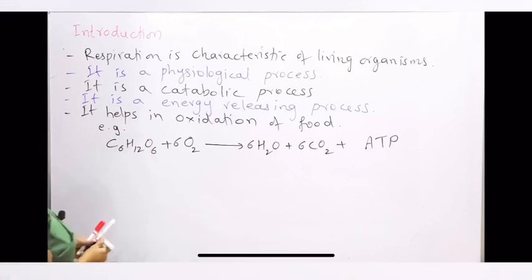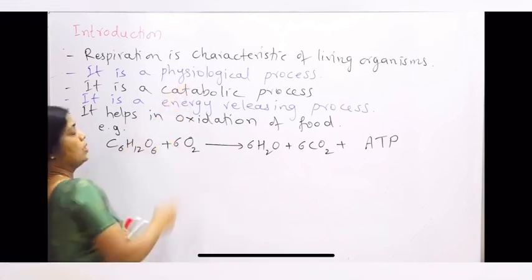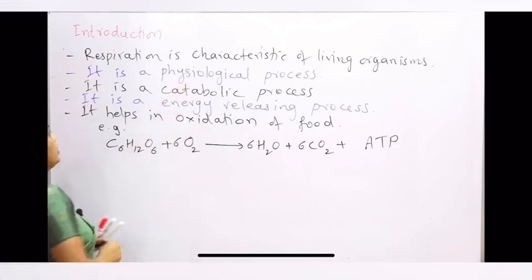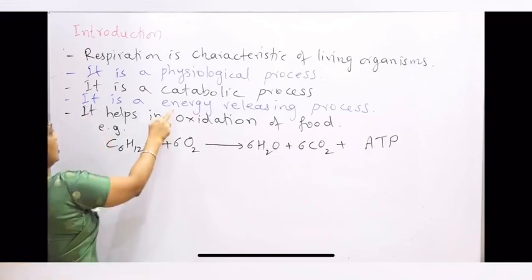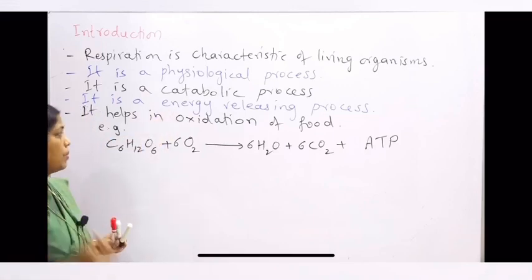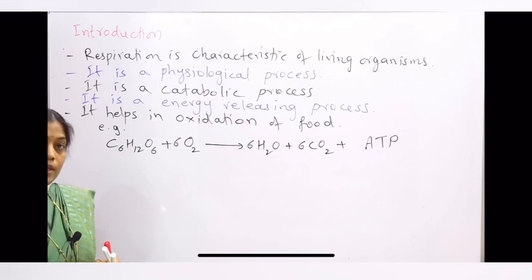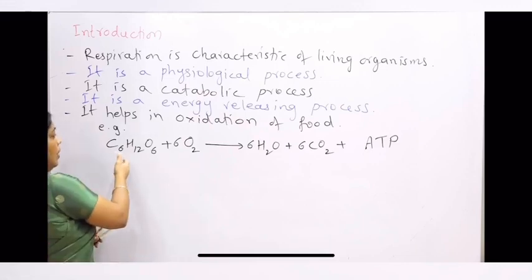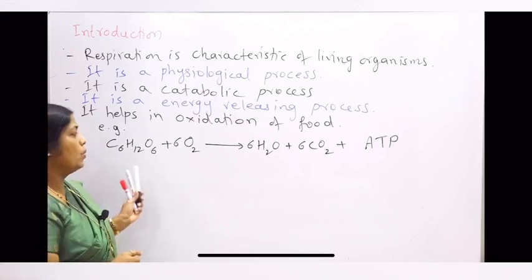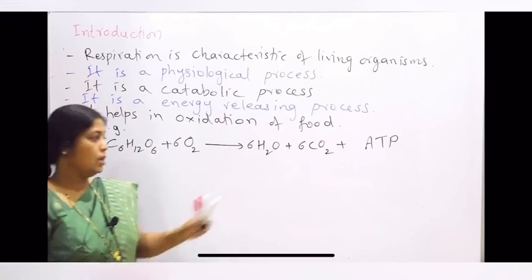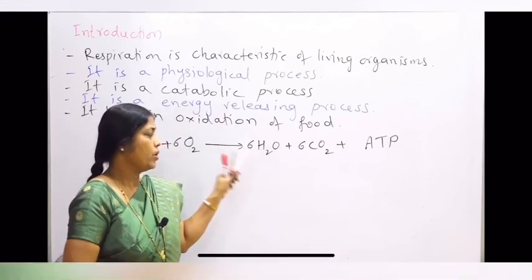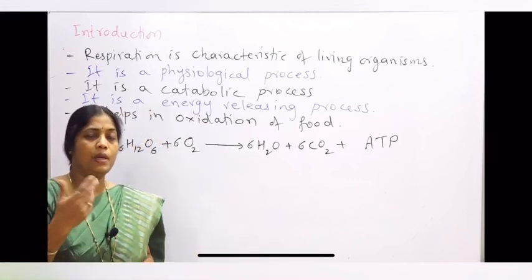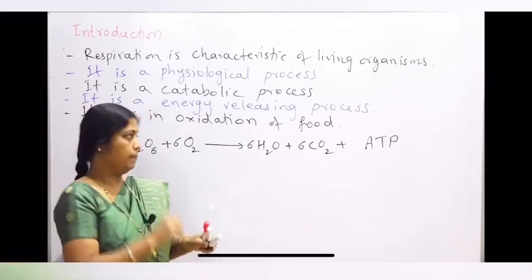So respiration is a characteristic feature of the living organisms. It is a physiological process, that is a life process. It is a catabolic process, a breaking down process. It is an energy releasing process. It helps in oxidation of food. And here I have given an example. When glucose is broken down in the presence of oxygen, it produces the main product, that is ATP, but the byproducts like carbon dioxide and water are also produced, which have to be released out from the body.